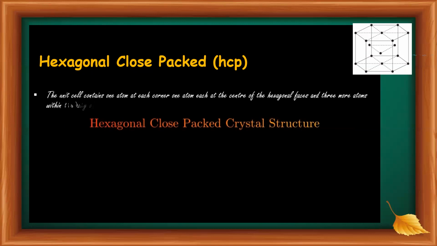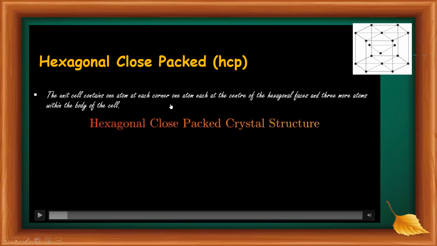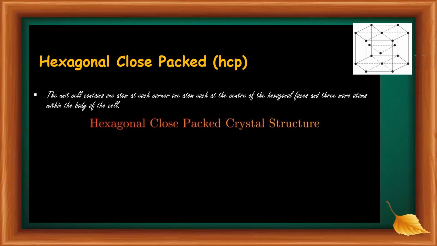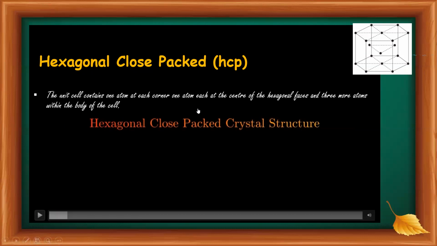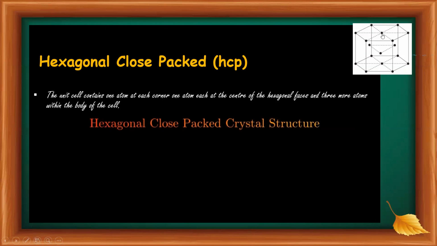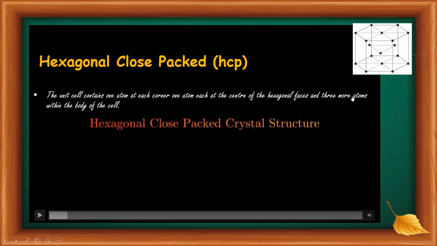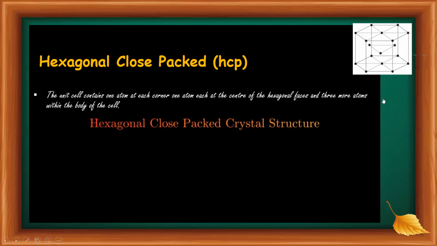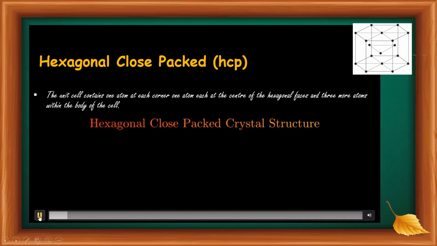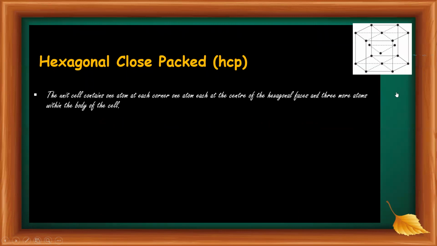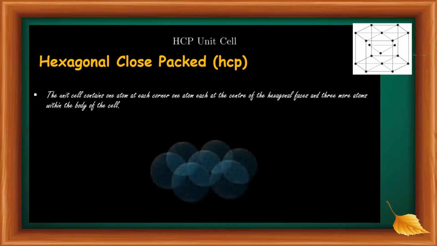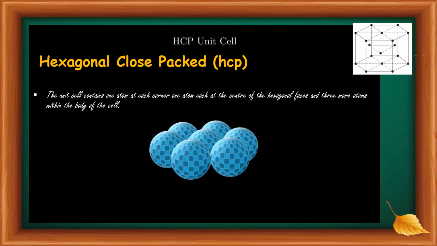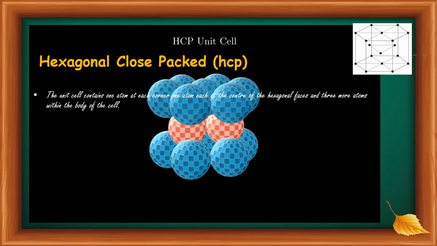The unit cell contains one atom at each corner and one atom at the centers of the external faces, here and here, and 3 more atoms within the body of the cell. This is the packing of the hexagonal close packed structure.